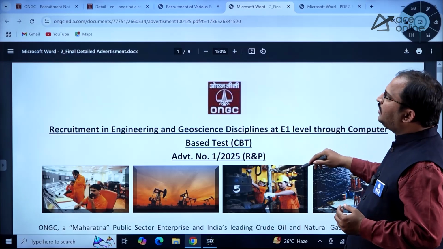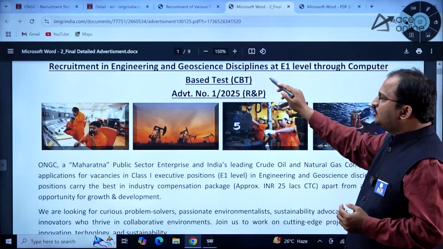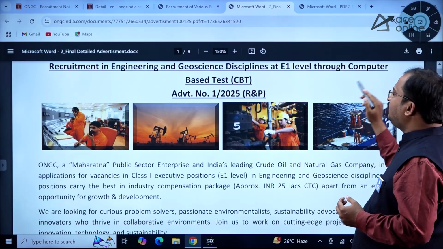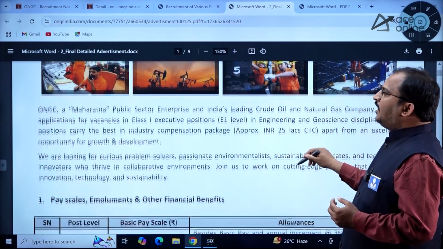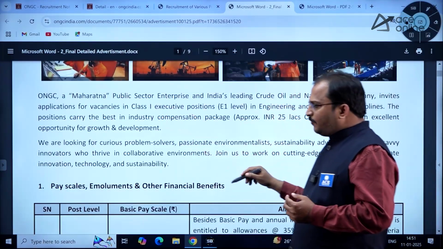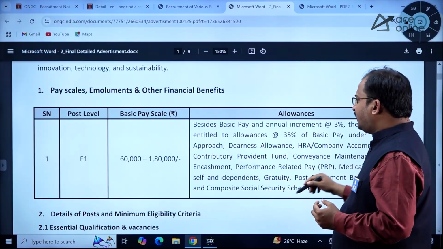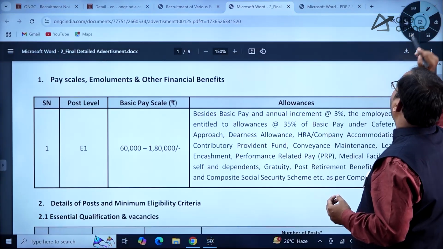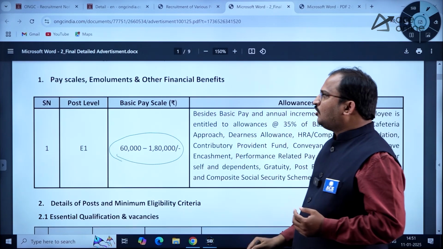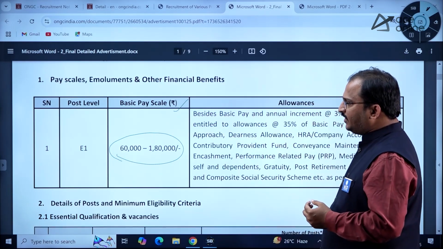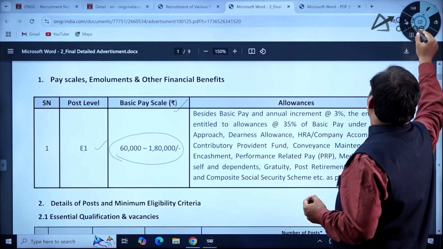Then coming to the advertisement. If you click on the advertisement, you can see the advertisement, recruitment in engineering and geoscience discipline at E1 level through computer based test. Advertisement number is 1/2025. And as I told you, ONGC is a Maharatna company, and the major important thing is the pay scales, emoluments and other financial benefits. So you can see the pay scale is between 60,000 to 1,80,000. This is the basic pay scale that was given here, and the post level is E1, dear students. Kindly go through that.